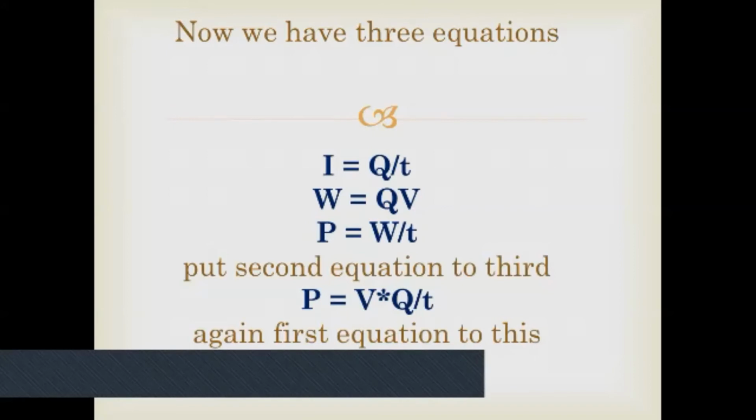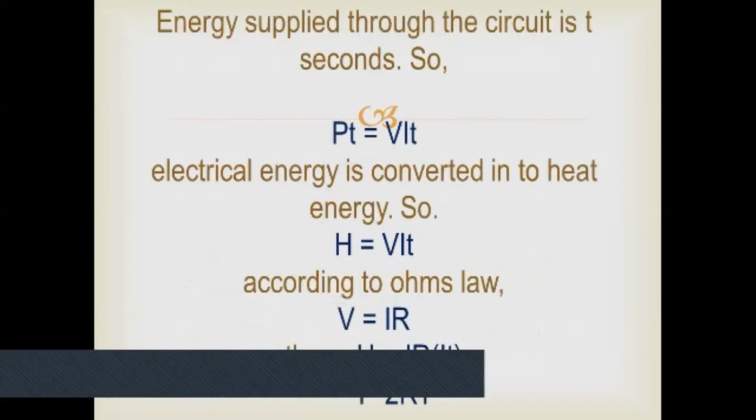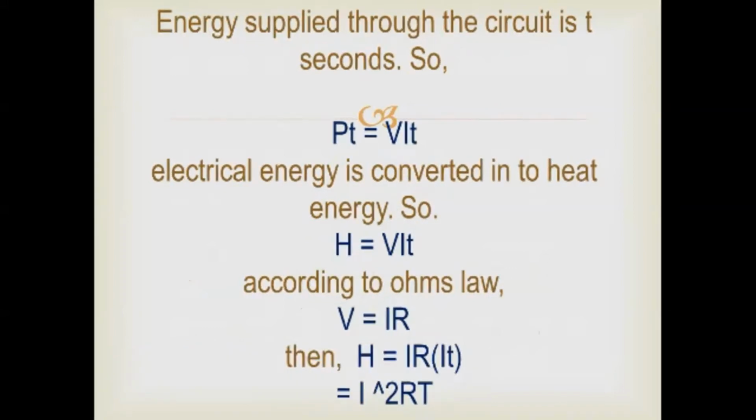In the next slide, we see P is equal to VI. Now the energy supplied through the circuit is for T seconds. Here we are applying charge, power, and also energy. To get this equation, we multiply both sides of the equation by T seconds.